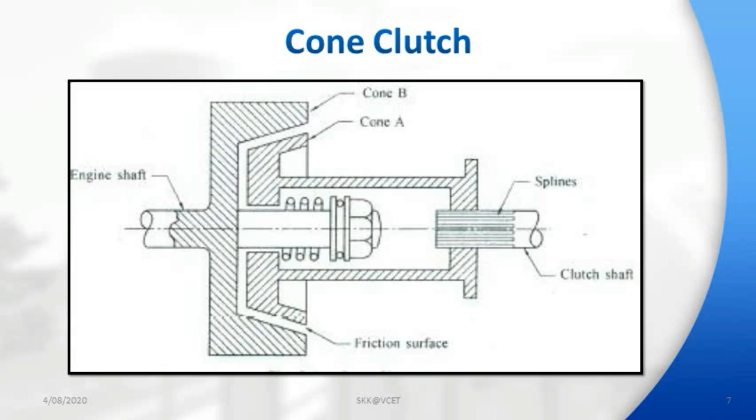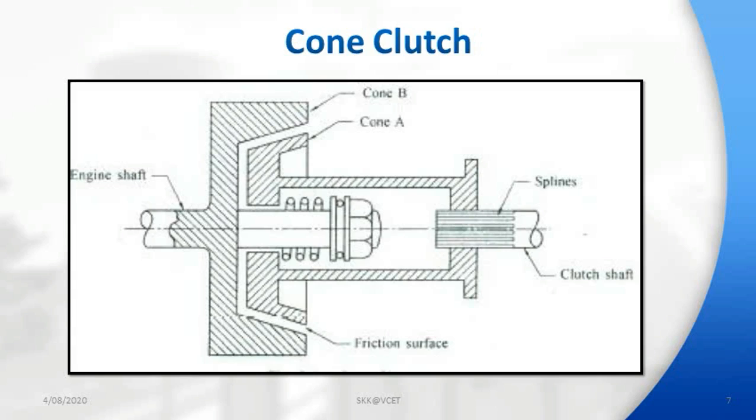These springs keep cone A pressed all the time against cone B. Main advantage of this type of clutch is, when compared to single plate clutch, the normal force on the friction surface is greater than the axial force.